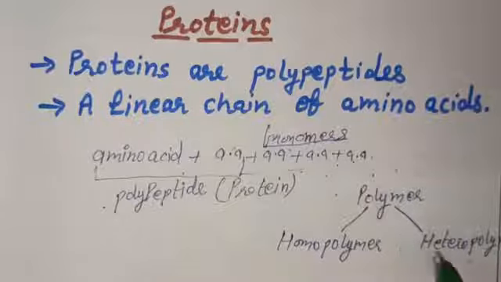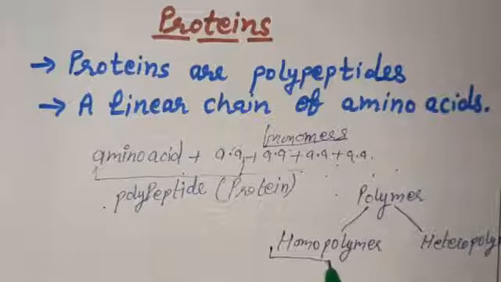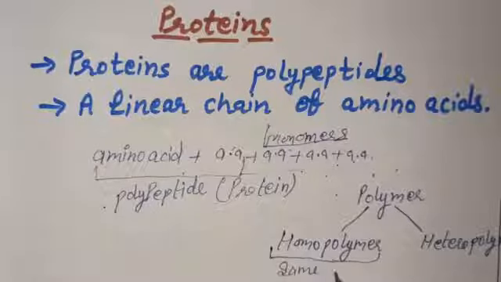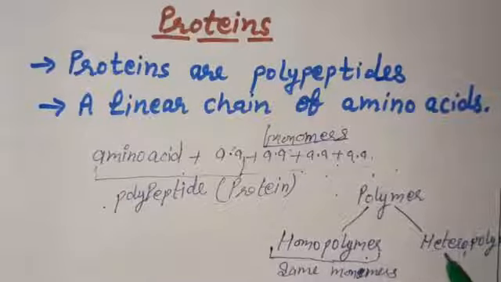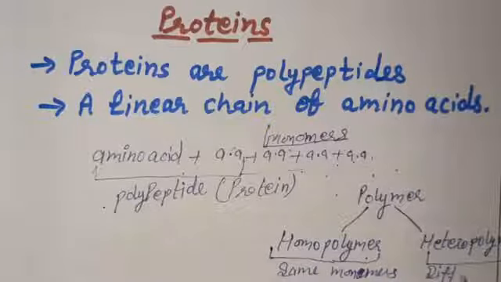Heteropolymers are those polymers which are made up of different types of monomer units, and homopolymers are made up of the same type of monomer units. So the same monomers are present in homopolymers and different monomers are present in heteropolymers, right?